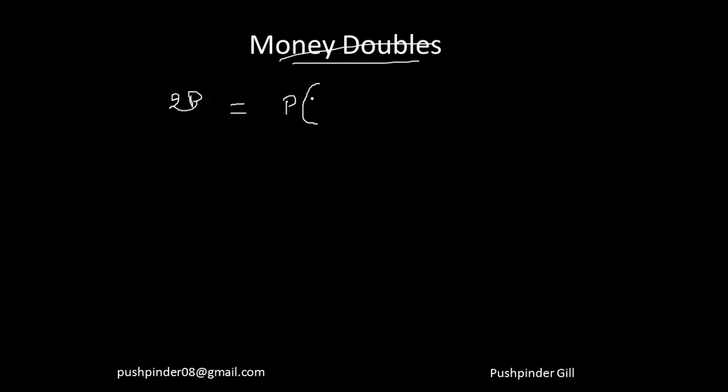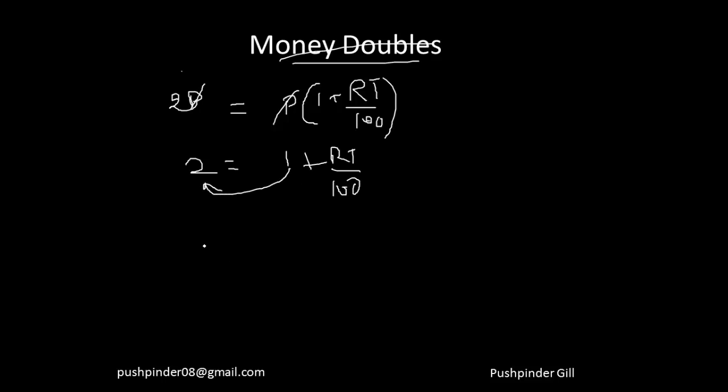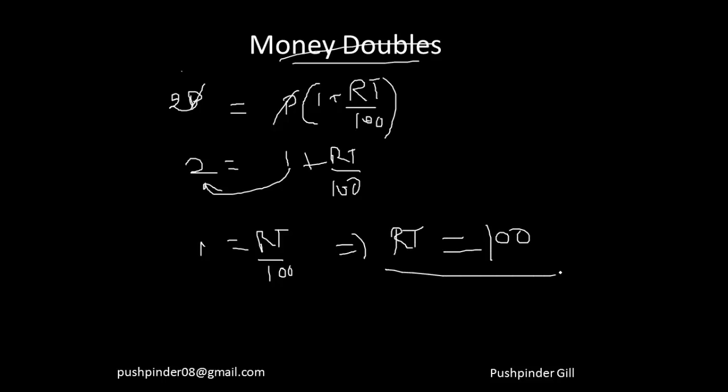So if I use it in the formula, I can say amount is equal to principal into 1 plus rate into time by 100. This is going to give me the complete formula. Now P and P are getting cancelled, and I can say 2 is equal to 1 plus RT by 100. Let me take this 1 to this side. I can say 1 is equal to RT by 100, or R into T is equal to 100. So if the money doubles, R into T, that is the product of rate and time, is 100.